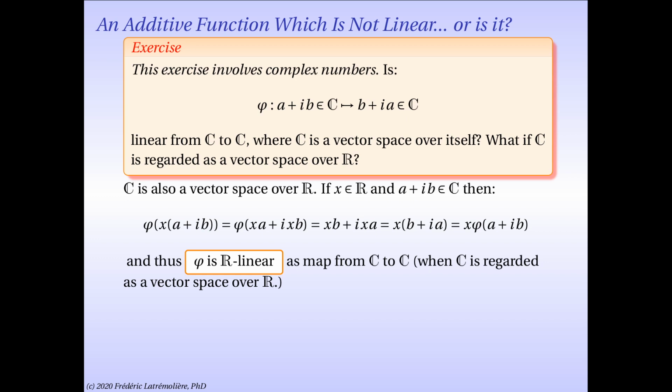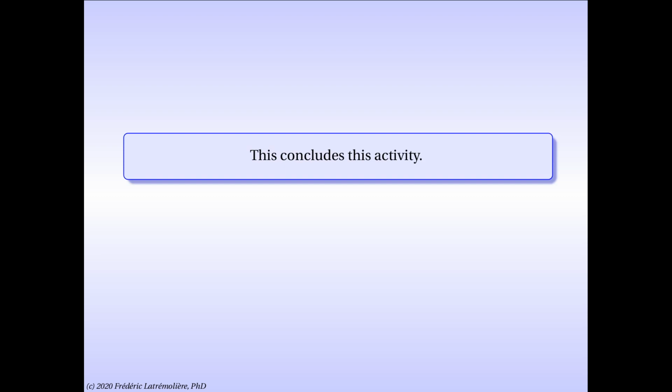I will leave you to ponder an interesting question. Could I find an additive map from R to R, where R is seen as a vector space over itself, which is additive but not linear? Is there an additive nonlinear function from R to R as a vector space over itself? The short answer is, it depends, but if you assume the axiom of choice, then yes, there are such maps. It is a significantly more involved problem than the one we just saw here with the complex numbers. This concludes our activity.